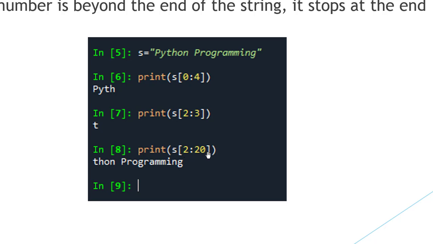After that 2 to 20. As we can see, this string has a length less than 20. So the number 20 is beyond the length of the string, and for that, the end of the string is considered. So starting from 2 to 20, where 20 is beyond the length of the string, it is printed till the end of the string. So THON programming is printed.